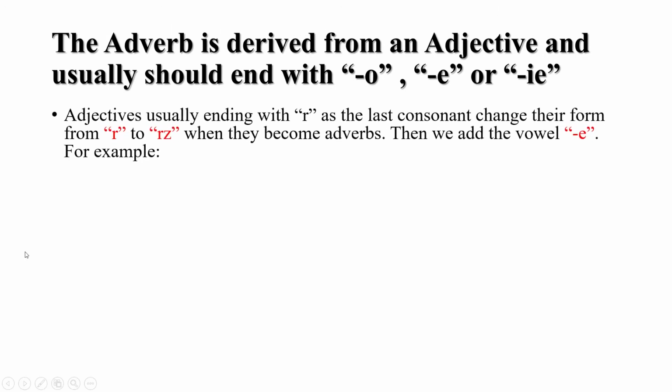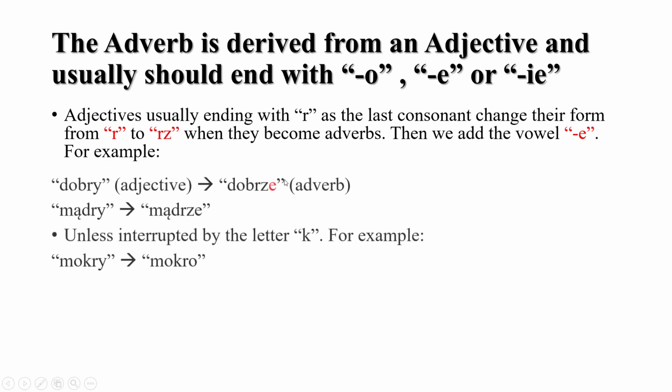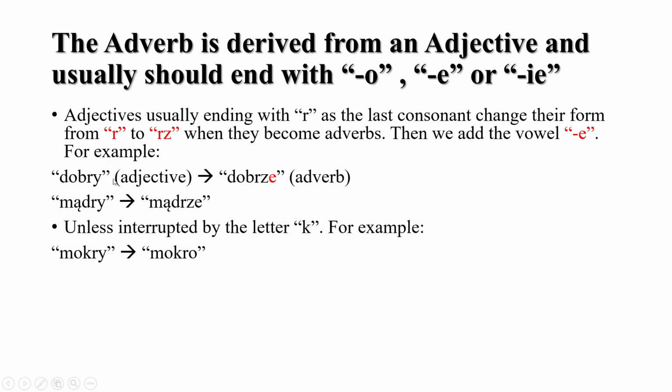So there is one last rule. Adjectives usually ending with r in Polish, as the last consonant, change their form to j. So from r to j when they become adverbs. Then we add a vowel e. Okay? For example, these are known examples. So dobry means good. That's an adjective. Dobry for guys, dobra for women, dobre for neutral. So dobry becomes dobrze as an adverb. So you see the r becomes j and it becomes dobrze.